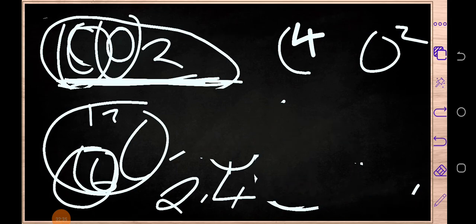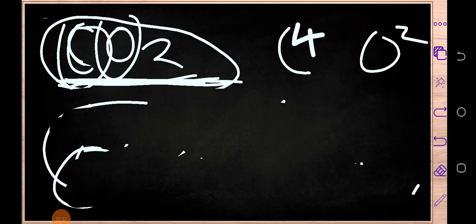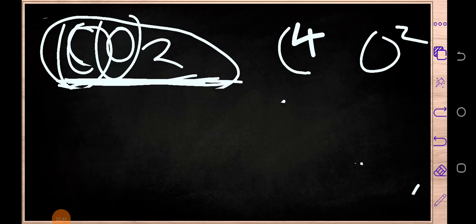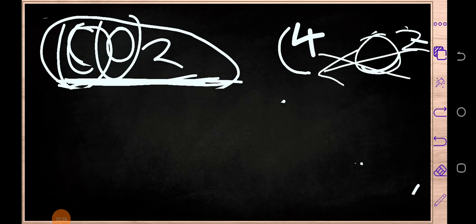So now, what is the next step? After writing the valences on top of each particular atom, what you need to do, you need to swap. So what you need to do, you need to swap what? The valences. You need to swap the valences.